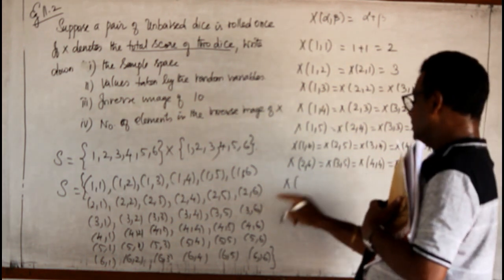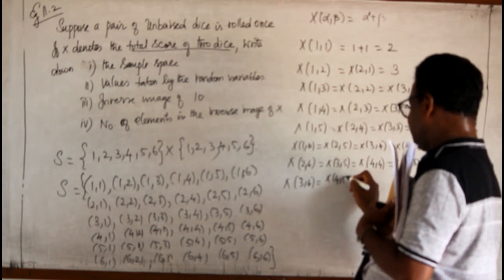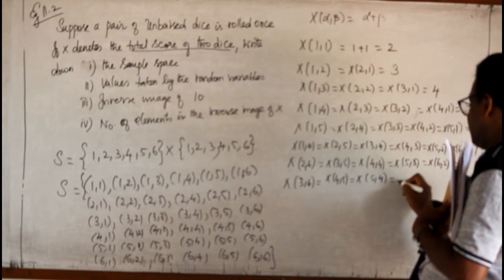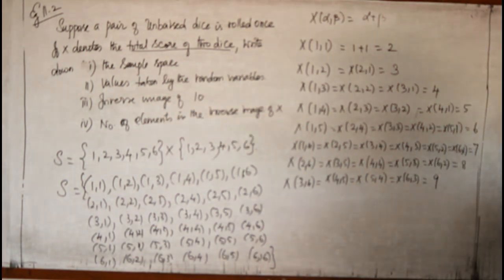Now x of (3,6), or x of (4,5), or x of (5,4), or x of (6,3), which gives me the sum as 9.